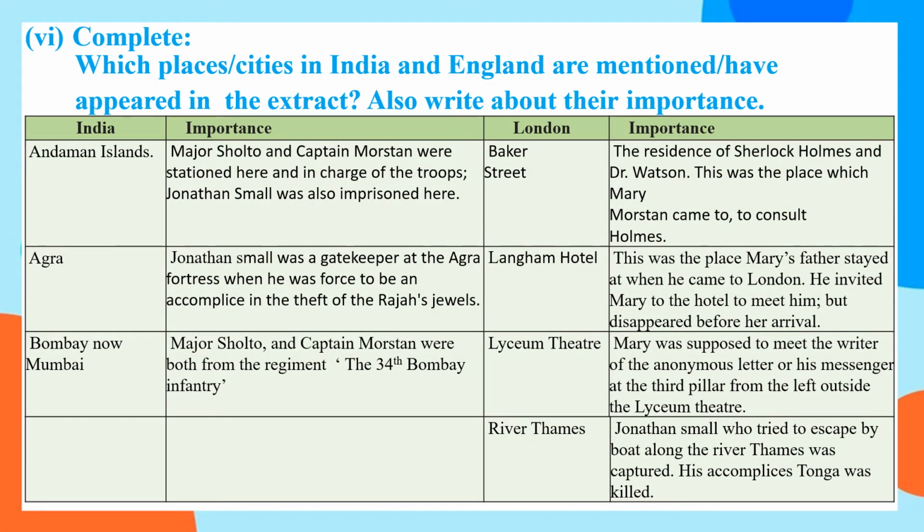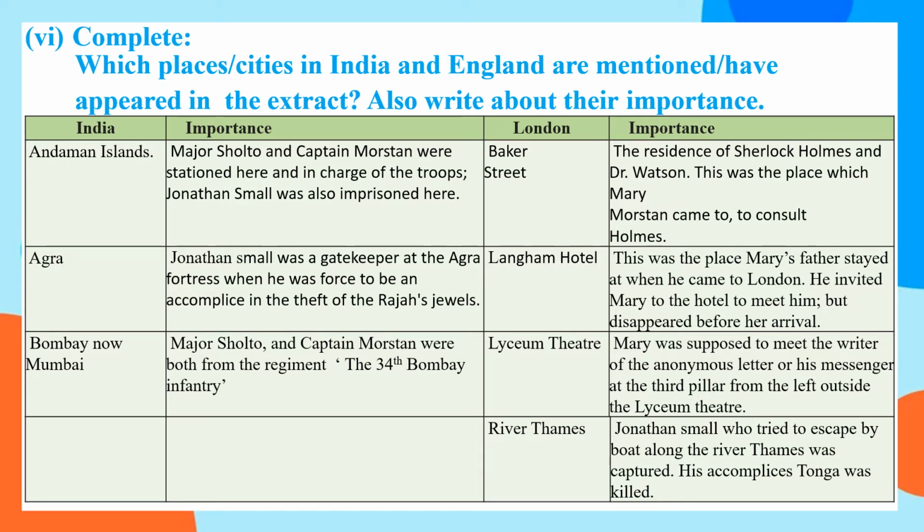Complete the table. Which places or cities in India and England are mentioned or have appeared in the extract? You have to also write about their importance. The places in India are Andaman Islands, Agra and Bombay, which is called Mumbai now. The importance of Andaman Islands: Major Sholto and Captain Morstan were stationed there, that is they were the guards or in charge of the troops there. Jonathan Small was imprisoned in Andaman Islands.